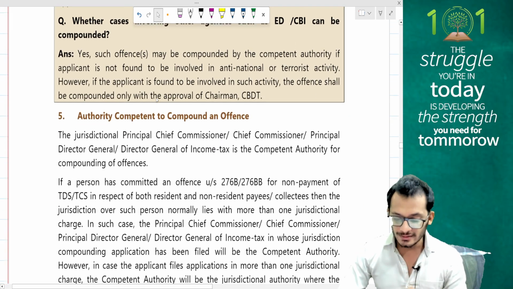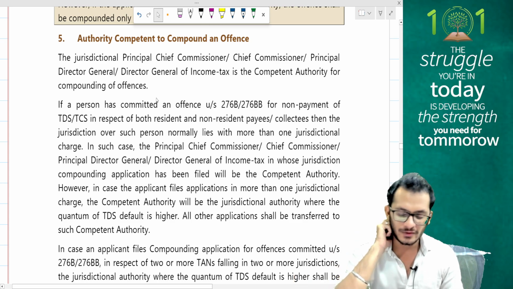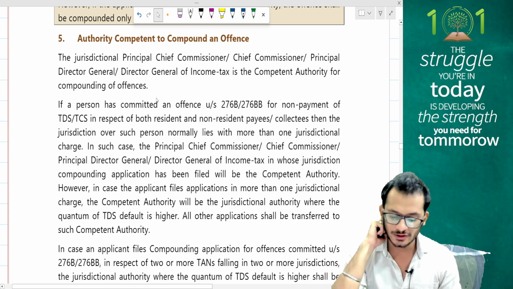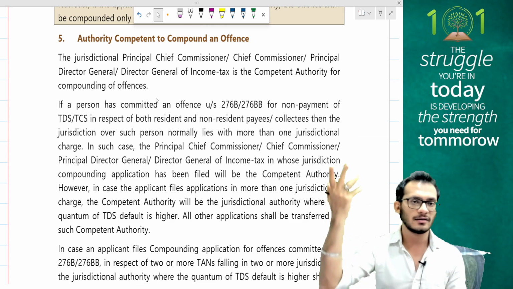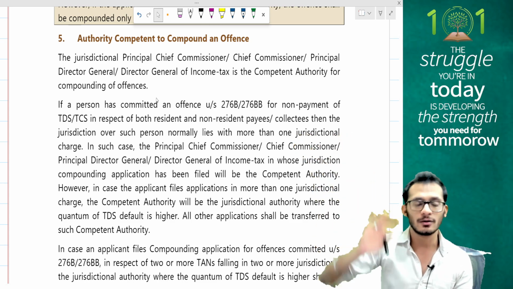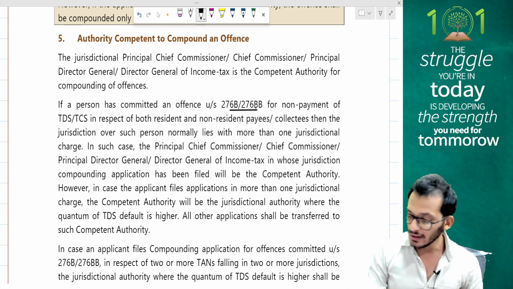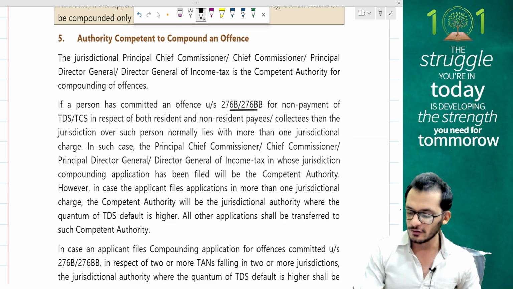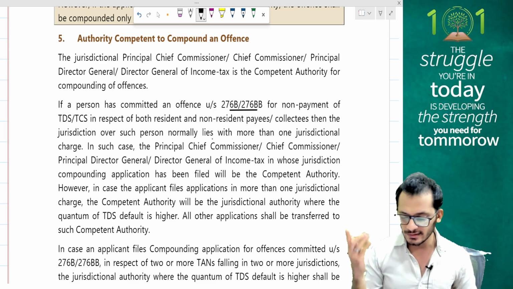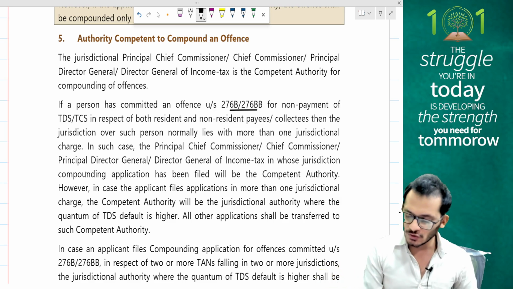So these are all theory questions. Authority competent to compound an offense: the jurisdictional principal chief commissioner, principal director general, or director general is the competent authority, like we discussed, except for these cases which go to CBDT. If the person has committed an offense under 276B or 276BB for non-payment of TDS or TCS in respect of both resident and non-resident cases, jurisdiction normally lies with more than one jurisdictional charge.